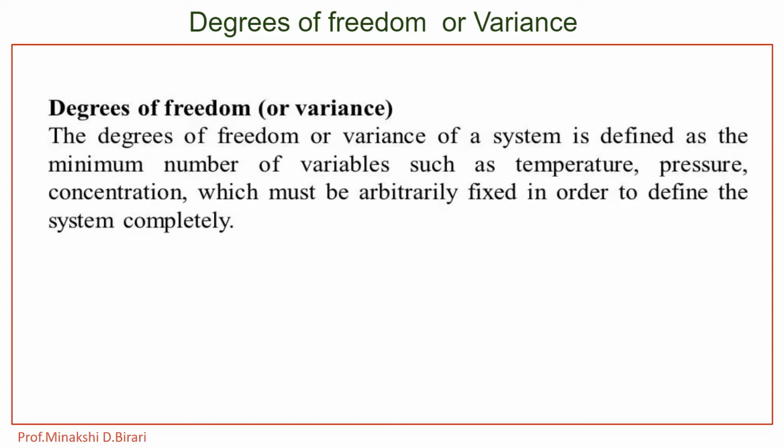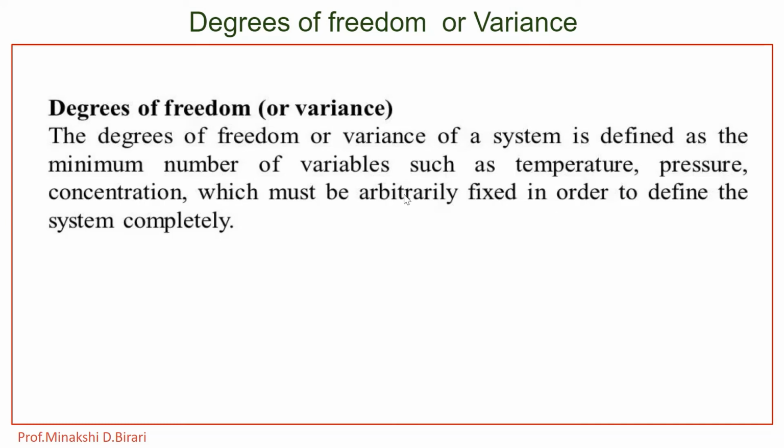The pressure, temperature, concentration, density, molar entropy are all intensive variables. So, the degrees of freedom or variance is the minimum number of intensive variables which must be fixed in order to define the remaining intensive variables of the system.